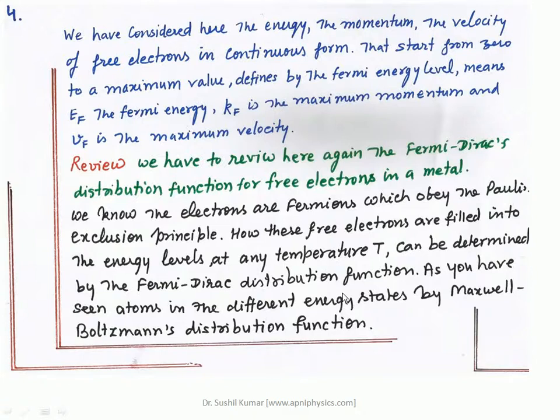And here we are using the Fermi-Dirac distribution function, basically to know how the free electrons are filled into the available energy states at any temperature.